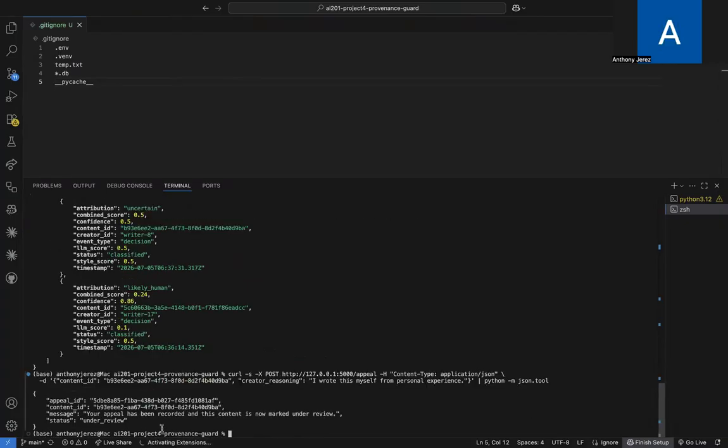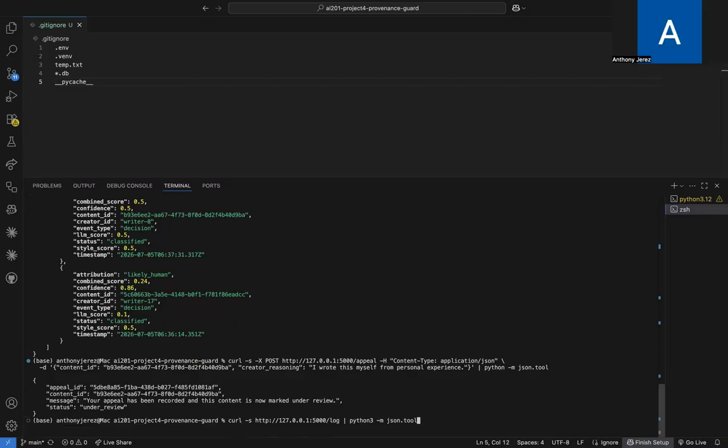And then as you can see, a new thing was logged, which is the appeal. There's an ID for this. It returned JSON: the appeal ID, the content ID, and the message that's provided when this appeal is made. This message was provided here, and the status was changed to under review.